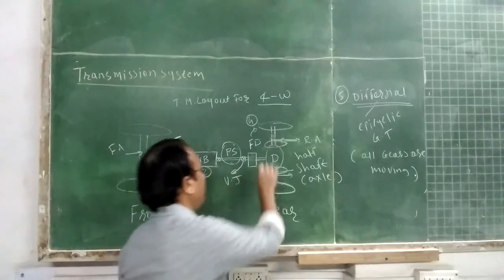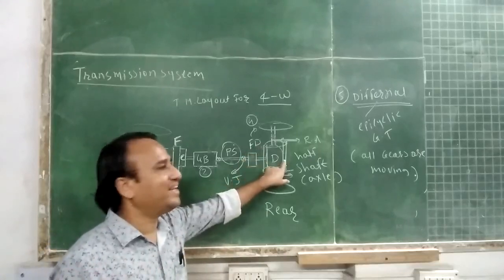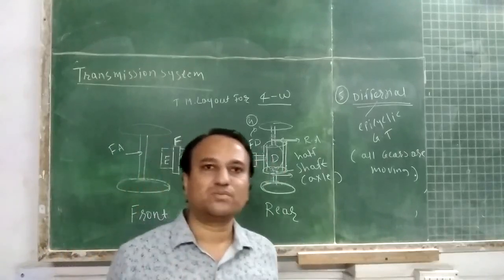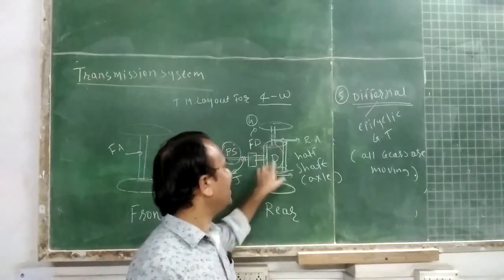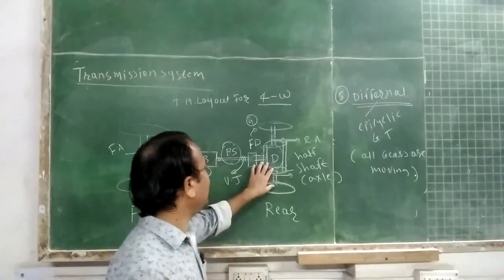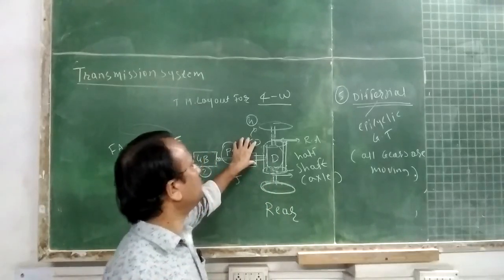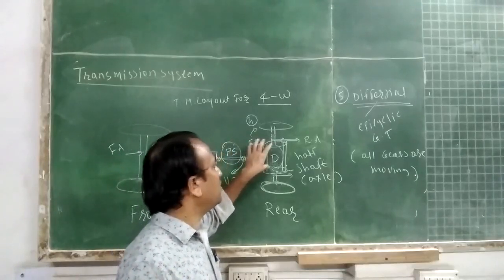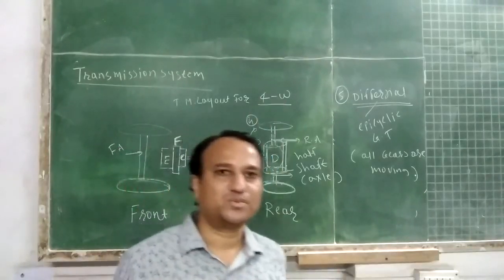Then planet gears are connected to the ground wheel via the planet carrier, you can say that. The mounting of planet gears is on the planet carrier. So sun and planet gears will transmit the power from the final drive. That is, power from the final drive is transmitted to the ground wheel. That is, the ground wheel will transmit the power to the planet gear, planet to sun gear, to the two half shafts.